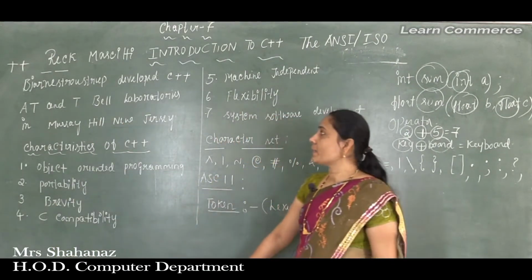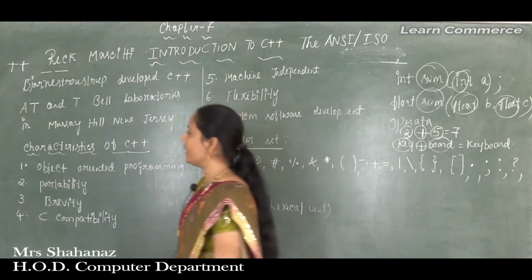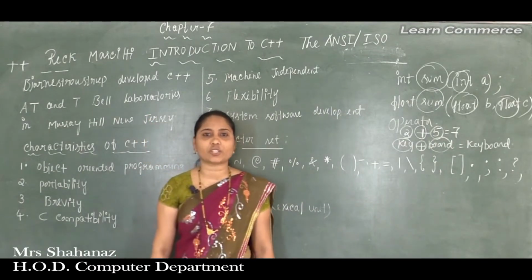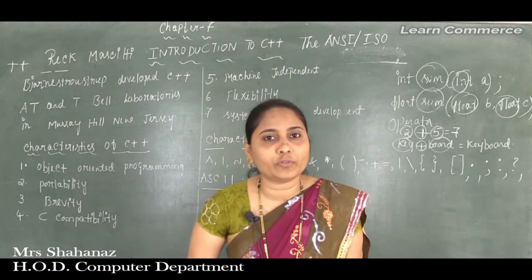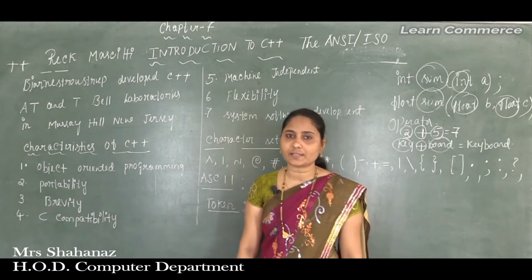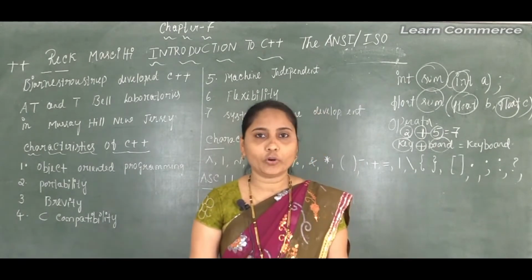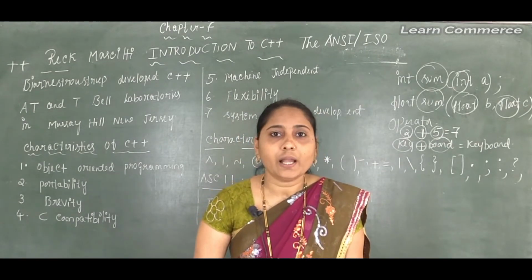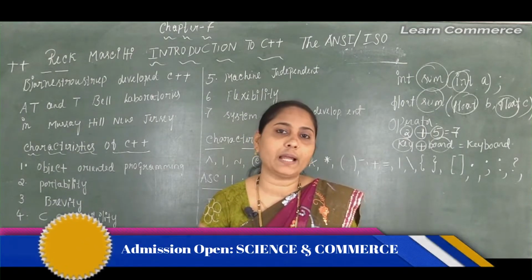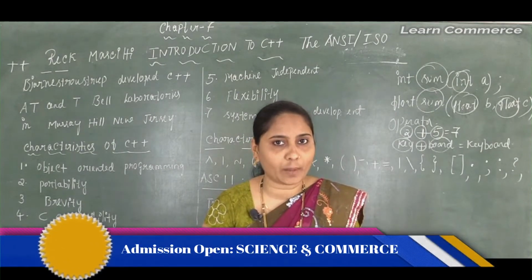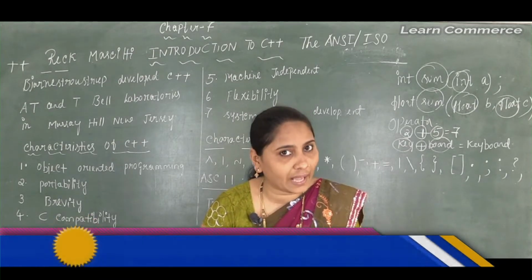After completing some explanation about our introduction to C++, the next concept is the characteristics of C++. The first point of the characteristics of C++ is object-oriented programming. So we can say that object-oriented programming allows the programmer, who wants to solve the program, to use the OOPS technique programming language here.